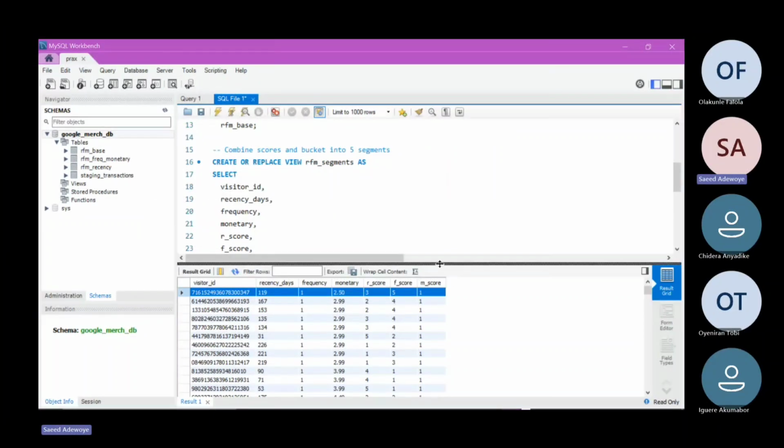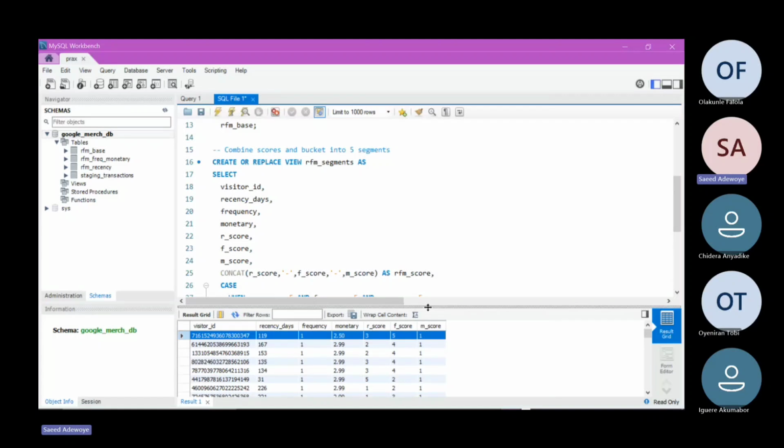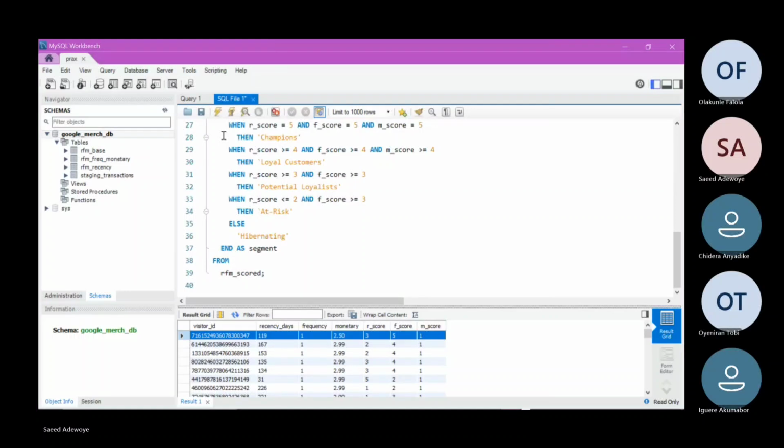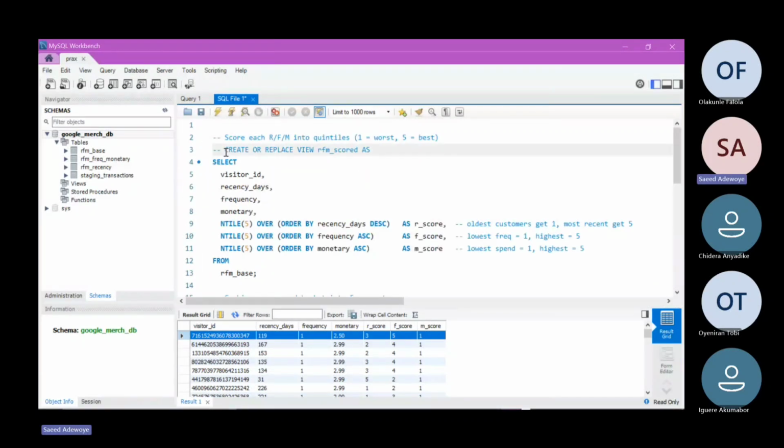Next, we've grouped our customers based on the R score, the F score, and the M score. So we can simply save that into a view so that whenever we need it, we can simply recall the view. So let me uncomment this. This creates or replaces view RFM score as this. What this particular line of the query is doing is creating a view. And as we know, a view is quite different from a table. A view is just like a virtual table that records the queries alone. A view doesn't store data.